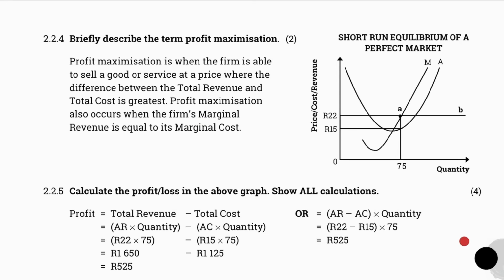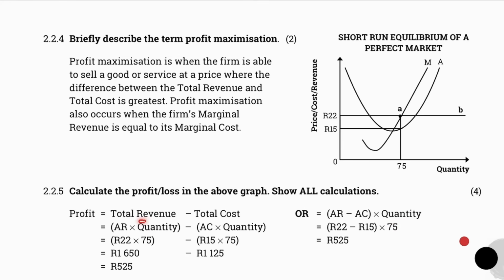The last question is worth 4 marks, grade 12s, and it requires a calculation. It says, calculate the profit or the loss in the above graph. Show all calculations. We've already established that a profit is being earned. There are 2 ways that we can calculate it. We can either say the total revenue minus the total cost. Alternatively, we can say the average revenue minus the average cost, and then we can multiply it by the quantity.